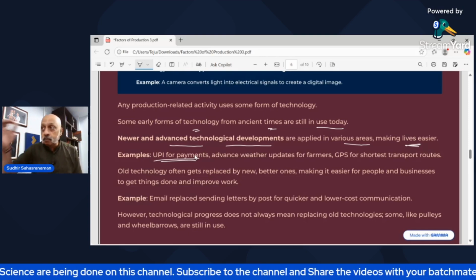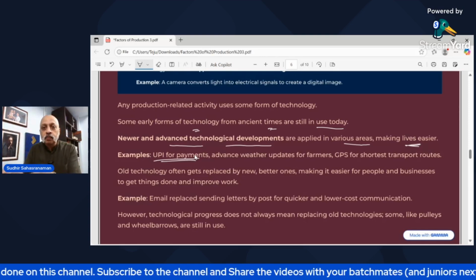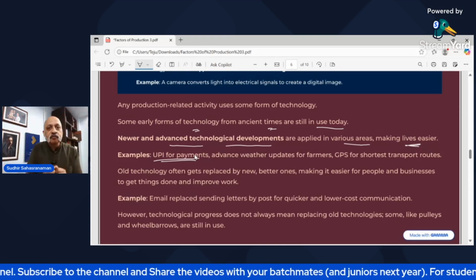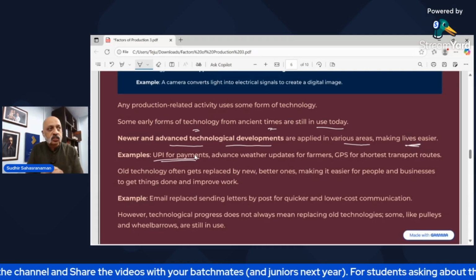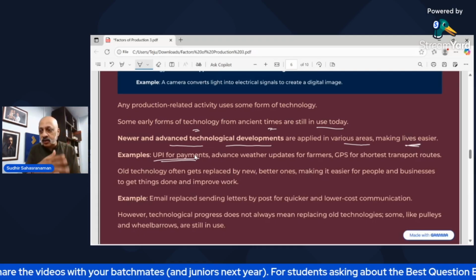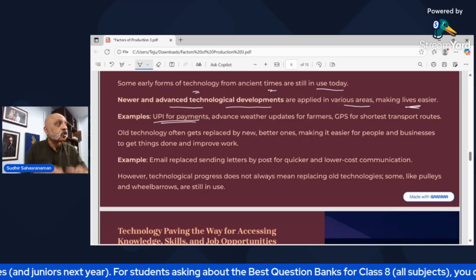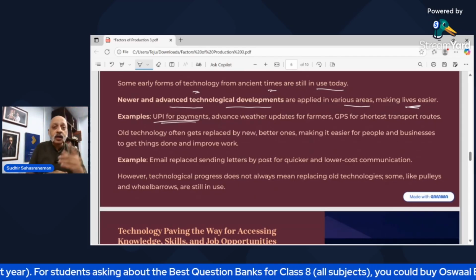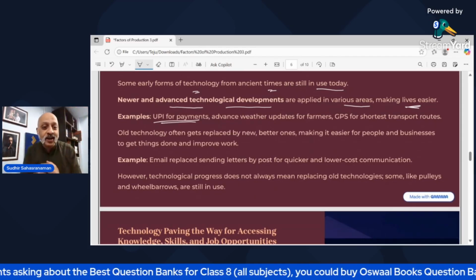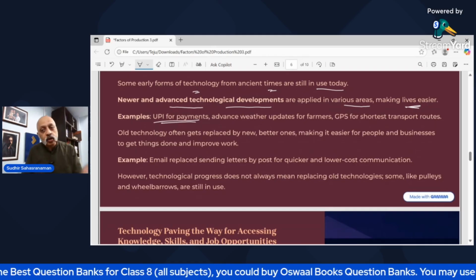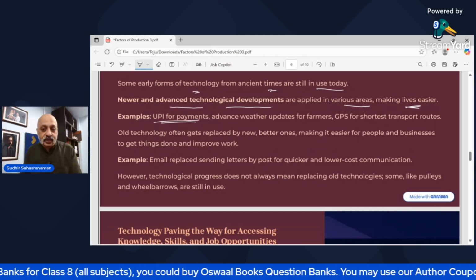When you go from place A to place B, it is all by GPS, which tells you turn left from the next intersection, take a left turn, take a right turn, take a U-turn, everything, right? With old technology, otherwise you have to keep stopping and asking, wo market kahan padega? You don't need to do that anymore, right? So old technology keeps getting replaced by newer technology.